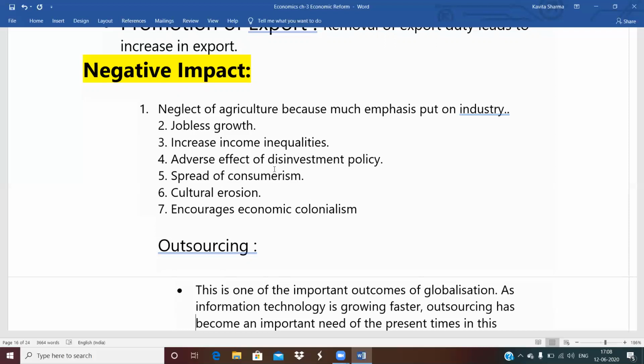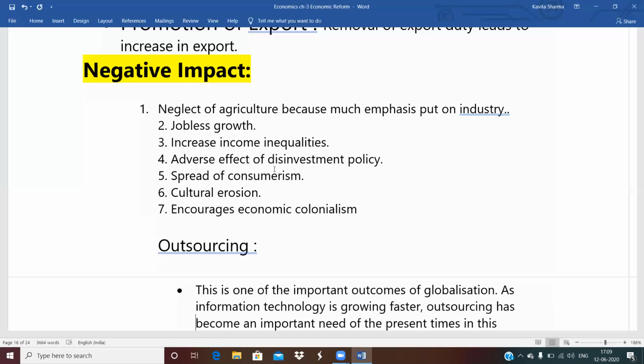Adverse effect of disinvestment policy. This is also a negative impact. If the disinvestment is taken up by multinational companies or foreign countries, what happens? They can take over that part of the public sector, and because MNCs have technological advancement and much finance, the domestic producer has no capacity to fight with them. So there is an adverse effect of disinvestment policy on domestic producers.